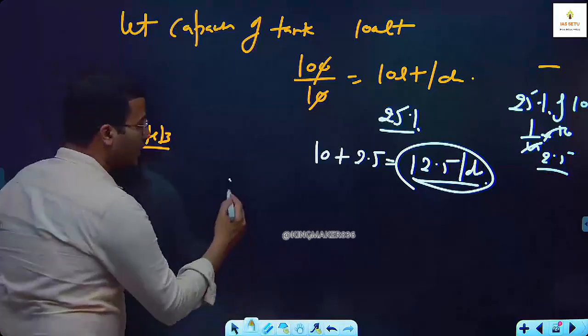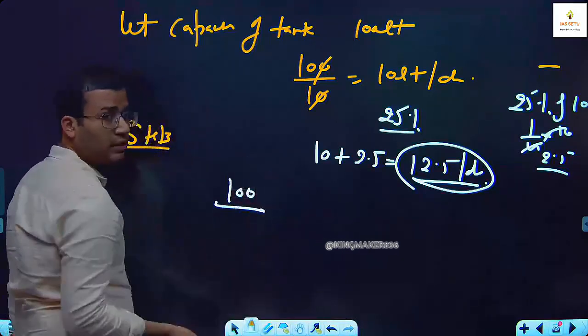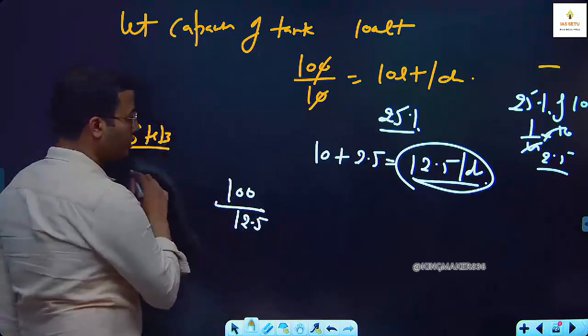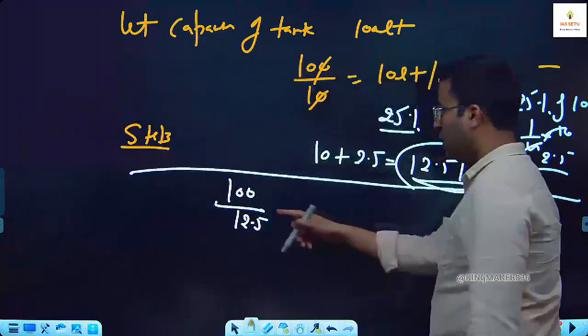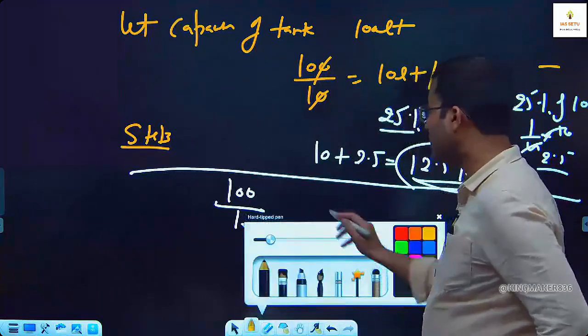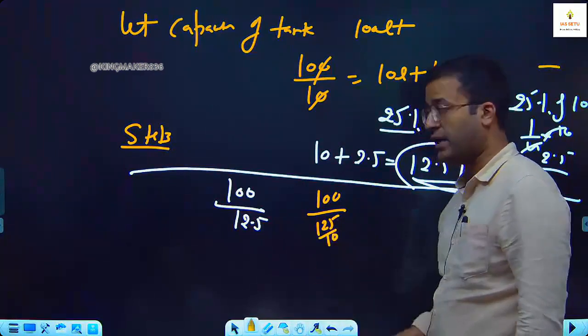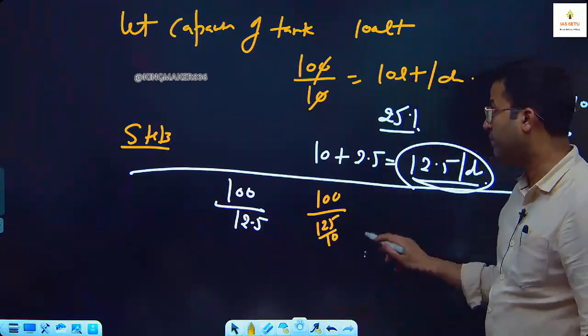So tell me, 100 liters will last for how many days if daily I'm using 12.5? How to solve this? Category 1 students, मैं बता देता हूँ आपको. इसको करते हैं 100 by 12.5, हो जाता है 125/10, ये हो जाएगा उल्टा.